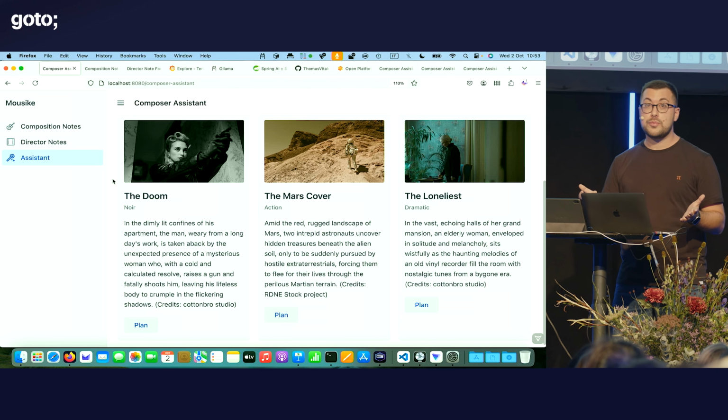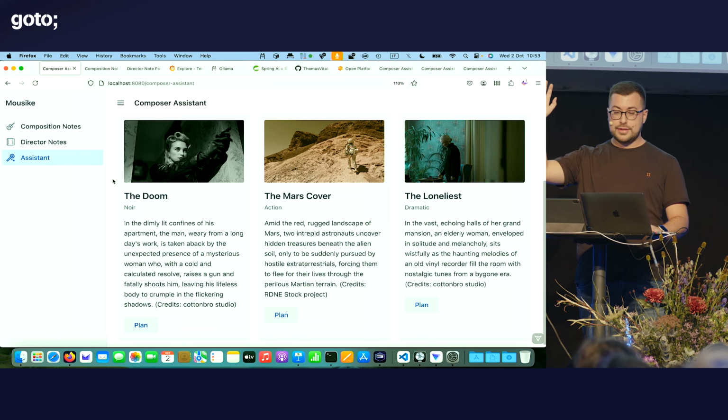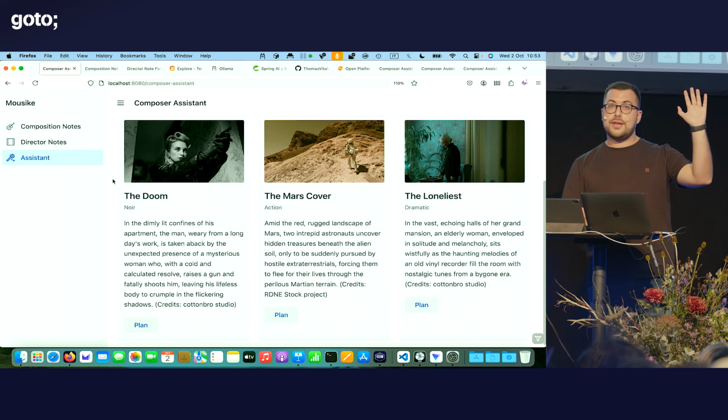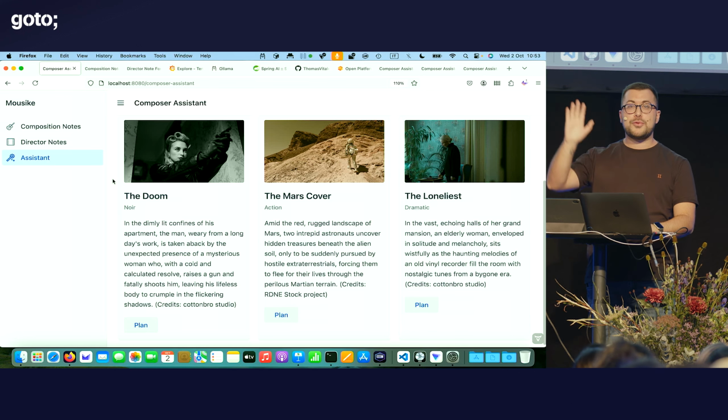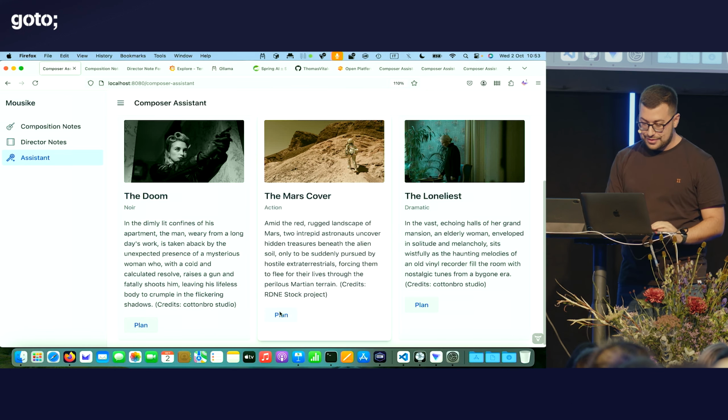So let's start with the noir movie. Raise your hand if you'd like to go with the noir movie. Okay, a few hands. How about the dramatic movie? Raise your hand. Okay, I see where this is going. How about the action movie? Yes, classic. All right, let's give it a go.